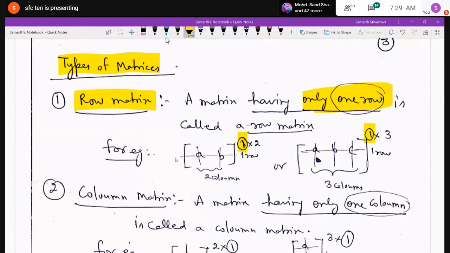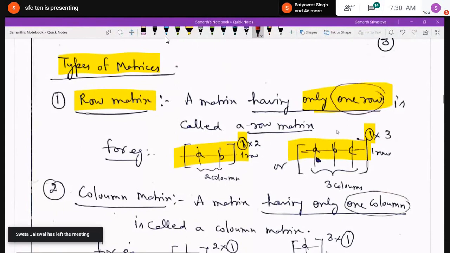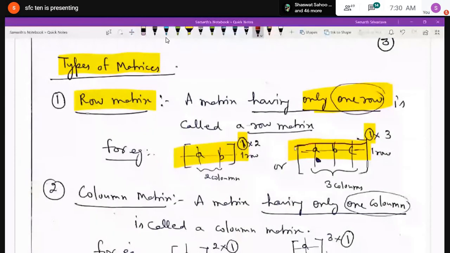And two elements, in the vertical column, I have written two vertical lines. That means it is containing one horizontal line, that means one row, and two vertical lines, that is two columns. So this is a matrix of order 1 by 2. Similarly, if I take a, b, c, suppose three elements, that means one row and three vertical lines, that is three columns, so 1 by 3. And because the number of rows in both matrices is 1, it is called a row matrix. Is it clear to everybody?